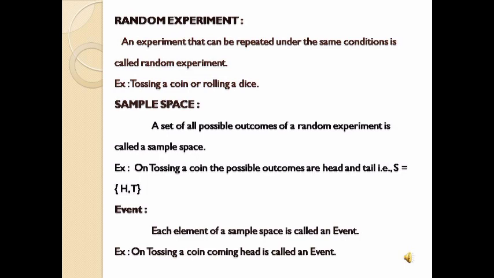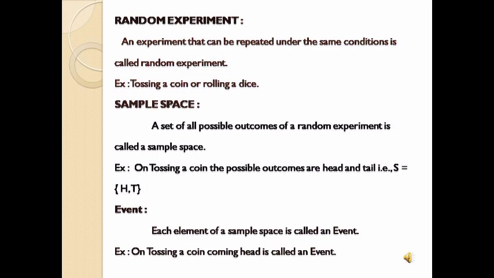Or rolling a dice, we can see the dice has 6 faces. So when we throw the dice, we'll get either 1, 2, 3, 4, 5, 6. We'll get any one of these numbers. So this experiment which is repeated any number of times, such type of experiments are called random experiments.